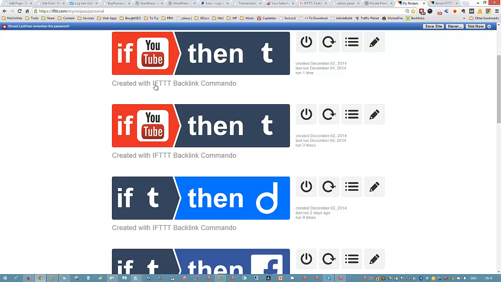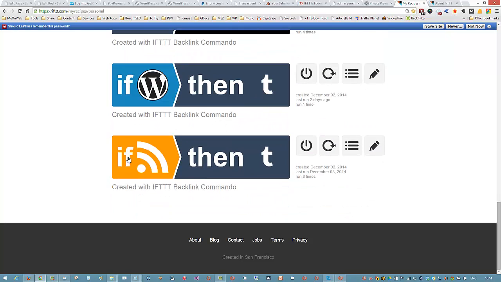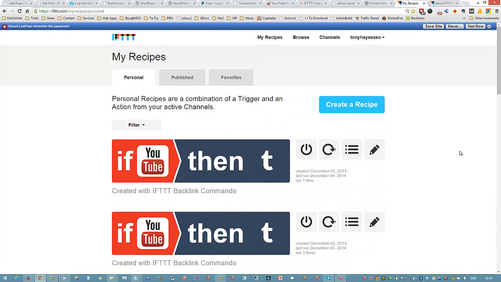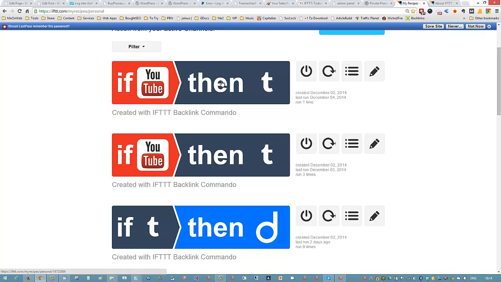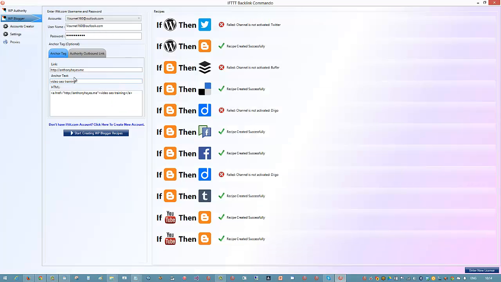And basically what we can do here is any video we upload to YouTube, any video we favorite in YouTube will be the trigger to send that video over to Tumblr. And also what we can do here is we can put in an RSS feed, which means that we can combine our own content or just outbound authority content, and we will always get that link coming back into our own money sites from the IFTTT syndication, because of the way that we have set this up to use anchor text link inside that Blogger post, or the Tumblr post.